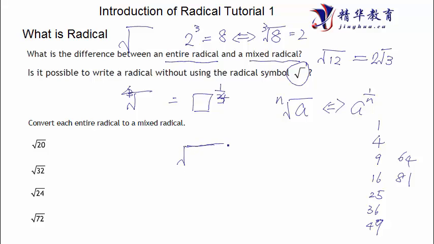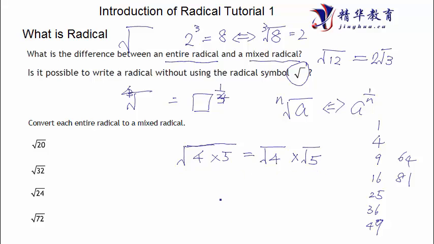So square root of 20, of course, is obviously not from the perfect square numbers. It's not in this list. That means square root of 20 is not getting out, not graduating. However, 20 can be factored as 4 and 5. So these can be written as square root of 4 times the square root of 5. That is allowed.